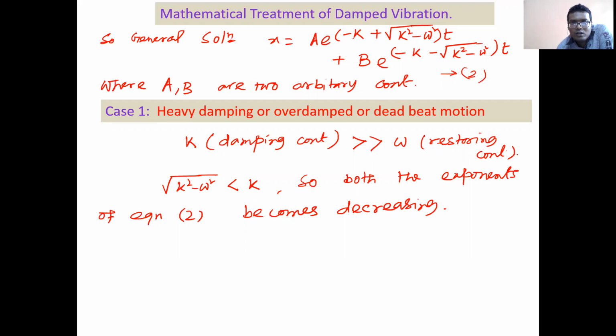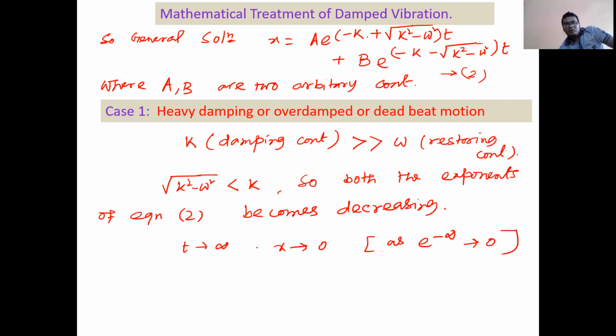So e to the power minus kt is basically dominating over this term. So that's why it becomes decreasing, right? And as t tends to infinity, what happens? This term becomes e to the power minus infinity, so x tends to 0. Clear?